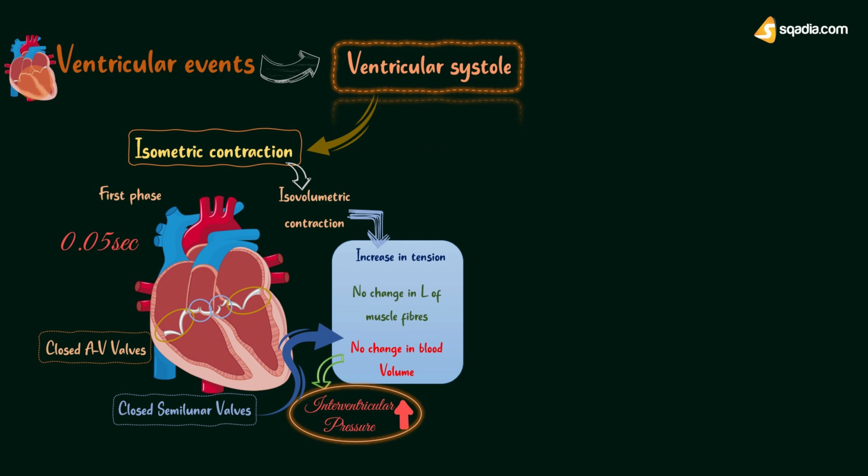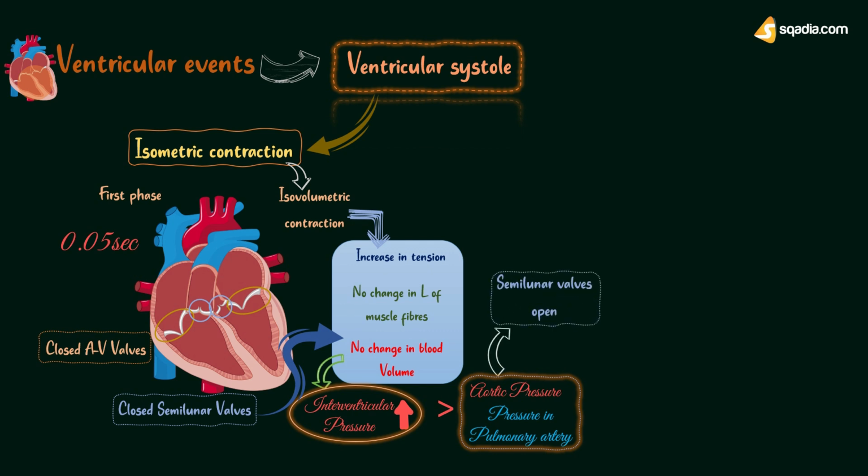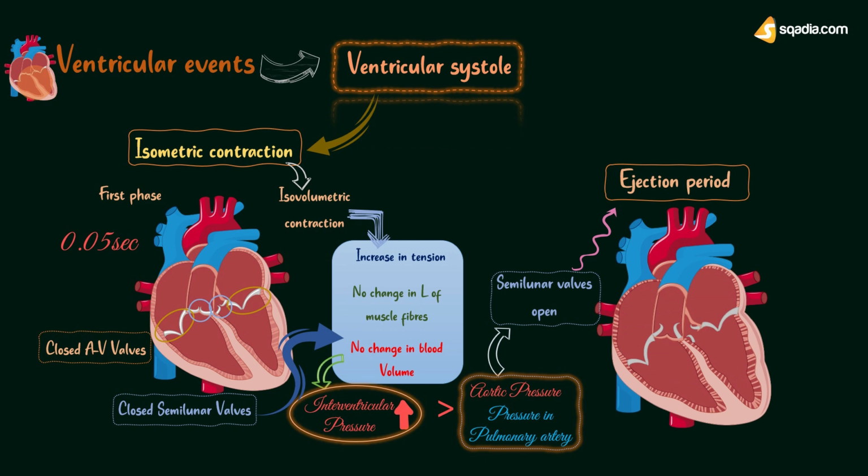So what is the significance of isometric contraction? Well, during the isometric contraction period, the ventricular pressure increases greatly. When this pressure increases above the pressure in the aorta and pulmonary artery, the semilunar valves open. Thus, the pressure rise in the ventricle caused by isometric contraction is responsible for the opening of semilunar valves, leading to the next phase, that is, ejection of blood from the ventricles.